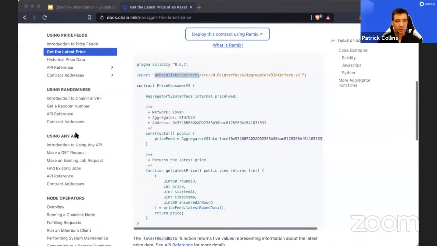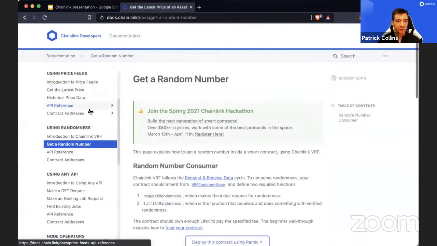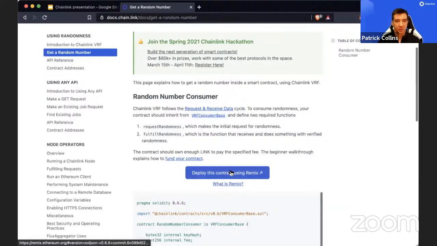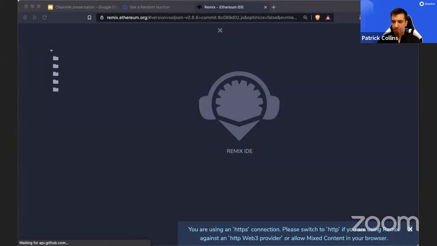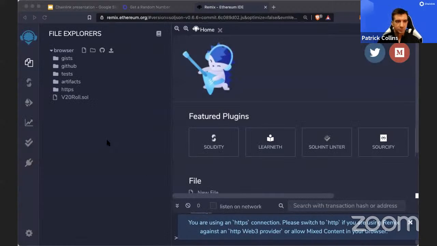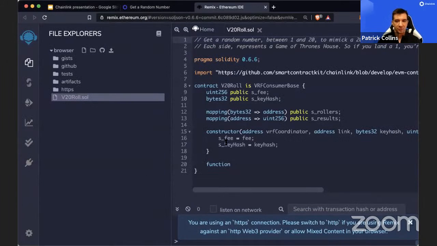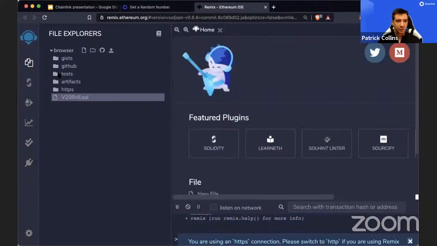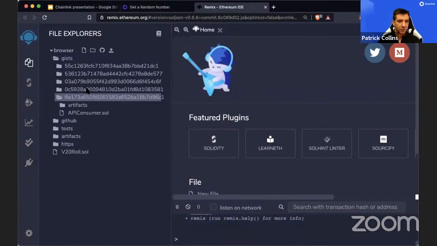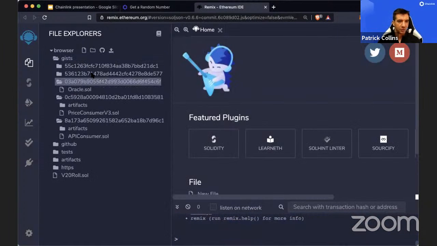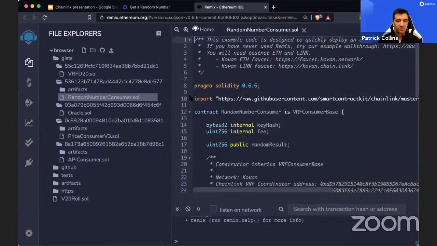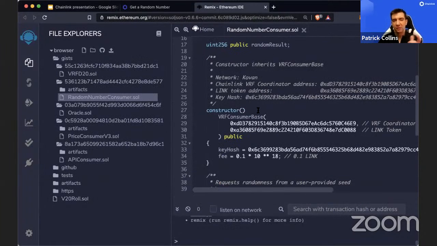We can move on. So just really briefly, I do want to show you guys the VRF and price feeds. This is the VRF code. It's a little bit different.